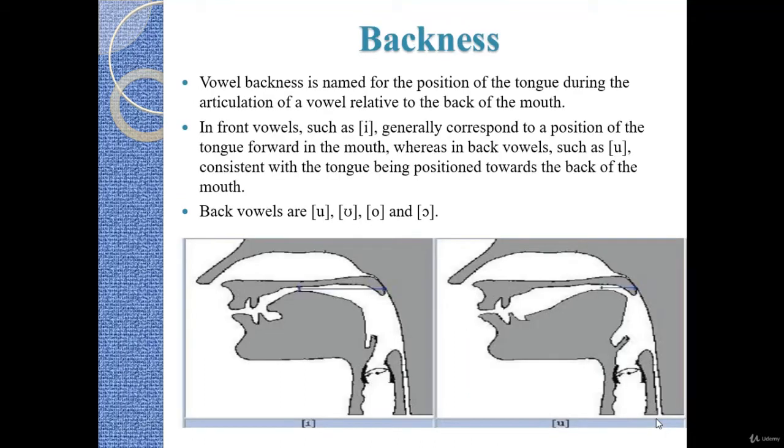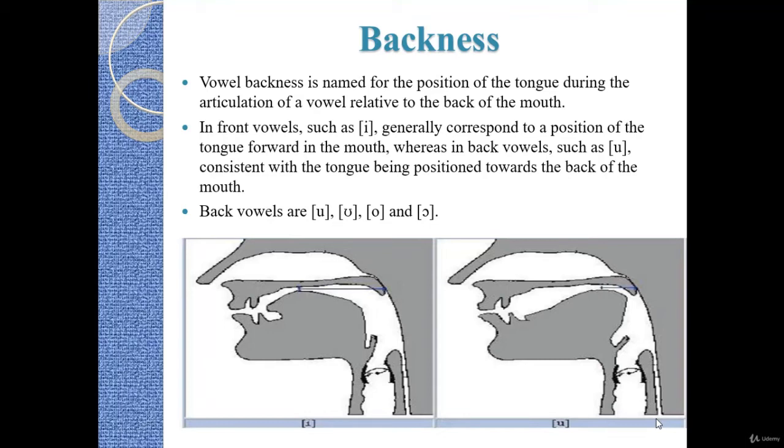And now let's move to the backness of the vowel. When we talk about backness, we talk about whether the tongue is front or back, and how far back it is. Is it really at the back or further to the front?